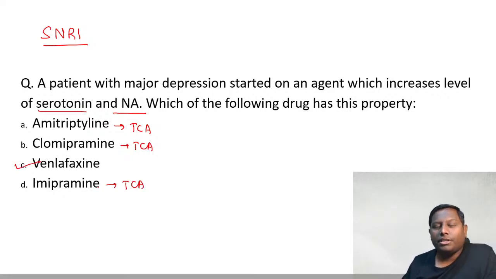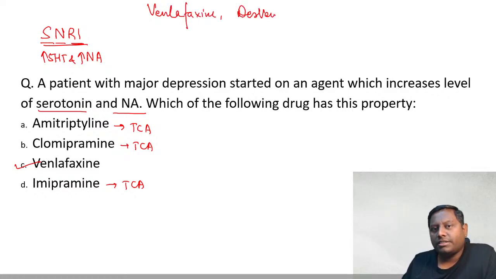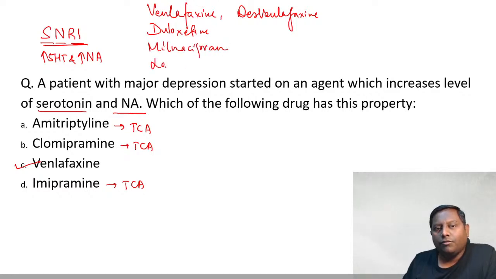I used to tell you one mnemonic in the classes, that SNRI is going to increase the level of serotonin and also the level of noradrenaline, because it is a serotonin noradrenaline reuptake inhibitor, right? So the drugs that I used to give you are venlafaxine and one of the congeners of venlafaxine by the name of desvenlafaxine. Then we have other drugs like duloxetine, milnacipran, and the other one is known as levomilnacipran. You see, very easy to remember all of them. I used to give you this very simple mnemonic: if you are trying vanilla, venlafaxine sounds like vanilla ice cream. You try vanilla, it will dual your love.